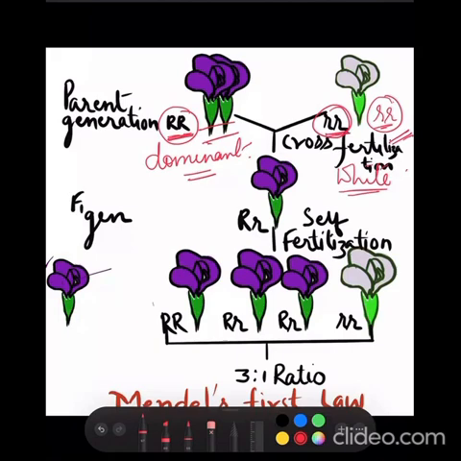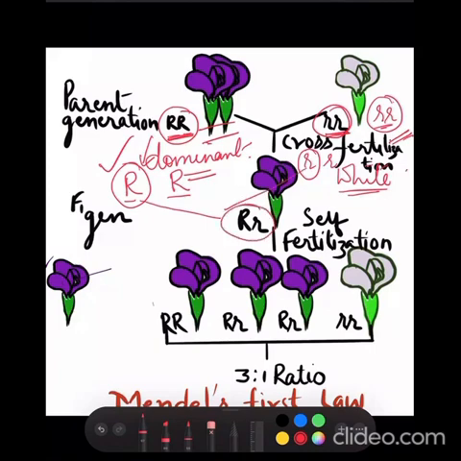When the gametes are formed, it is going to produce 2 gametes, capital R and another capital R. Since both of them are same, we generally consider and select one. Here also 2 gametes will be formed, but since both are similar, we can take just one. So when this gamete combines with this, we get the genotype capital R and small r, and the color of the flower is red.